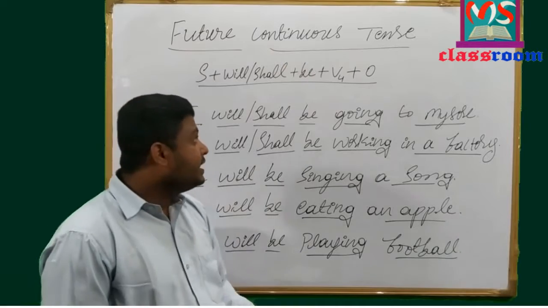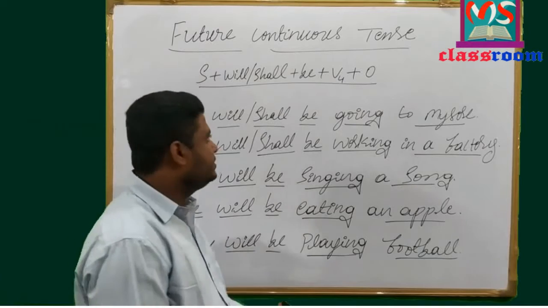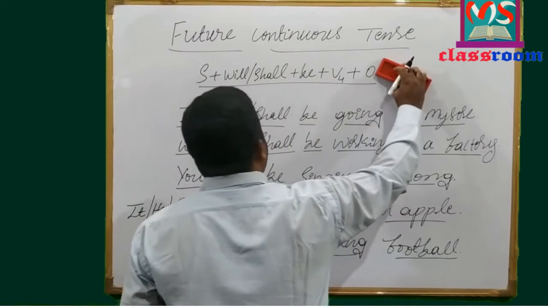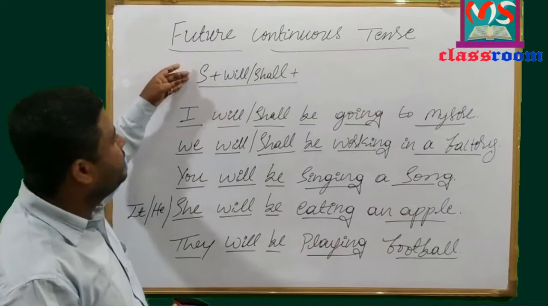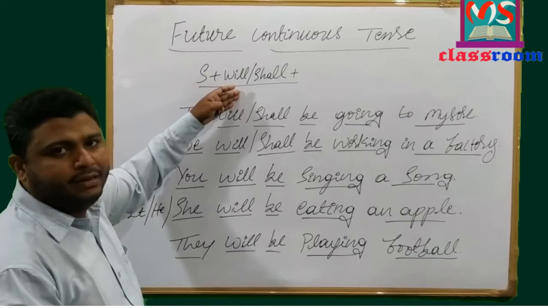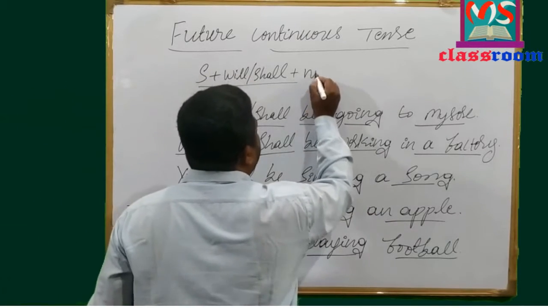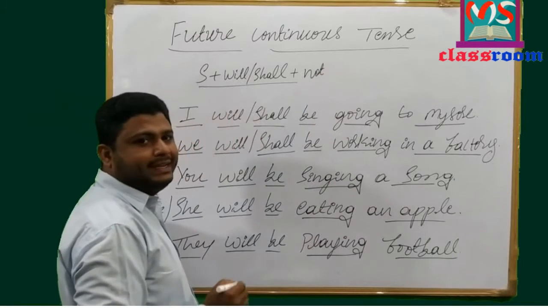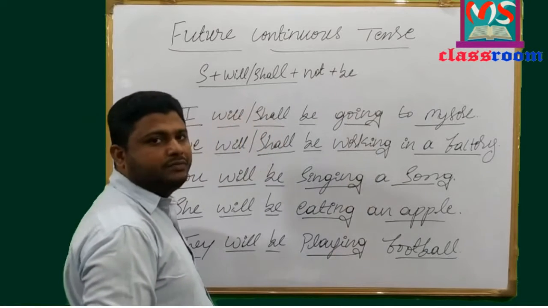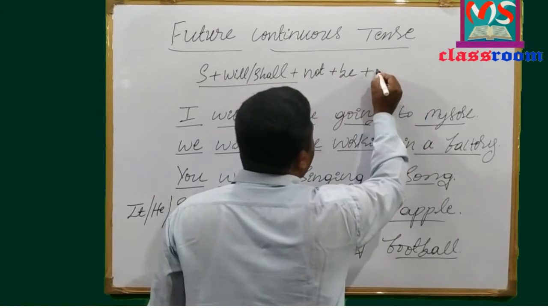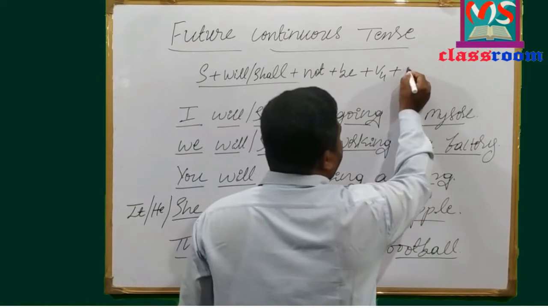Now let me write negative sentences in future continuous tense. Let me write the formula first. First we have subject, and then will or shall modal auxiliary, and then not to make it negative, and then base form of be, and then main verb in V4 form, and then object.